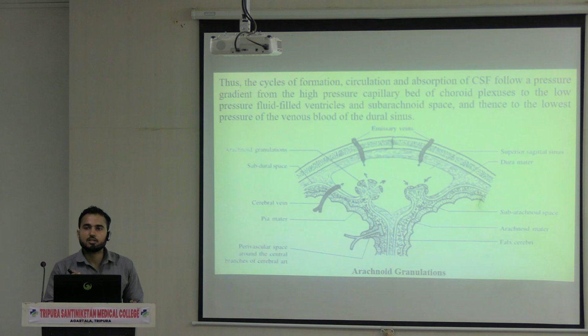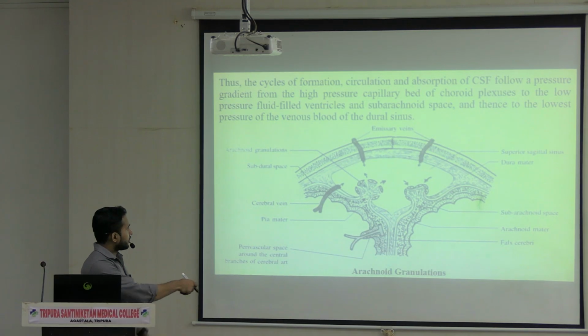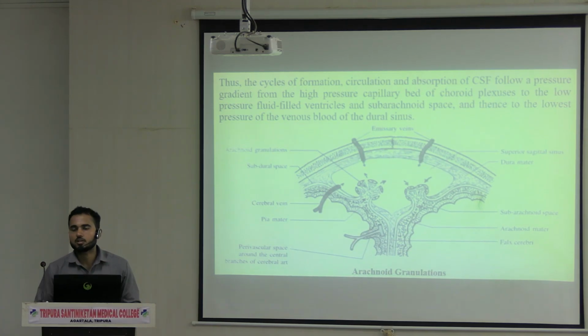Now the speciality of the arachnoid granulations is that they control the flow of fluid in one direction only. That means from the arachnoid granulation, the fluid will go into the venous system. The backflow is not taking place, and that is due to the pressure gradient.